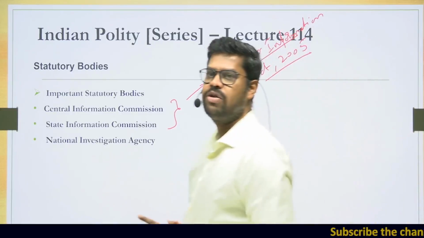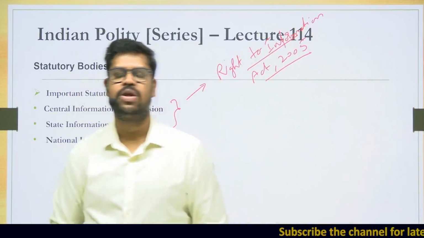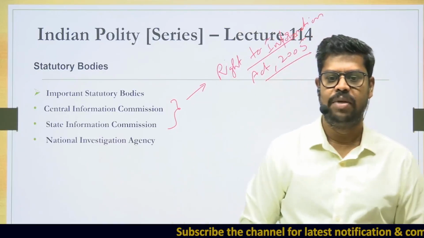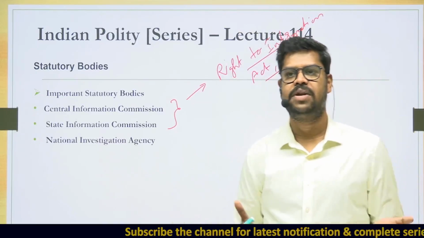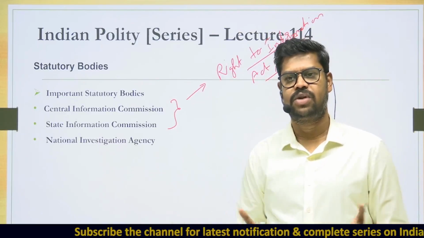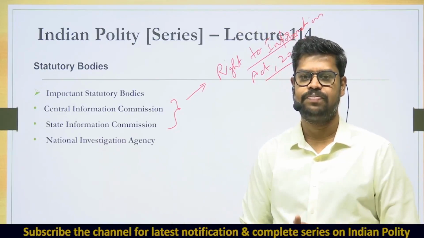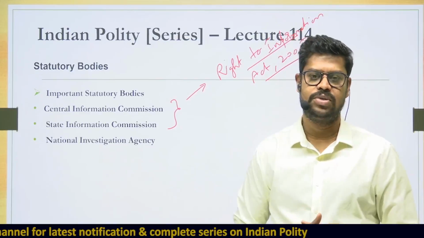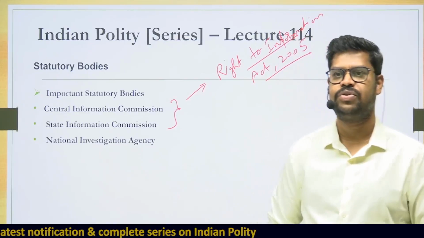Even before the Right to Information Act, the government of India came out with an act which is called the Freedom of Information Act in 2002. But this Freedom of Information Act never became a reality because it was never notified by the government of India. And then they brought in an upgraded and improved version of this law, which is called the Right to Information Act 2005.